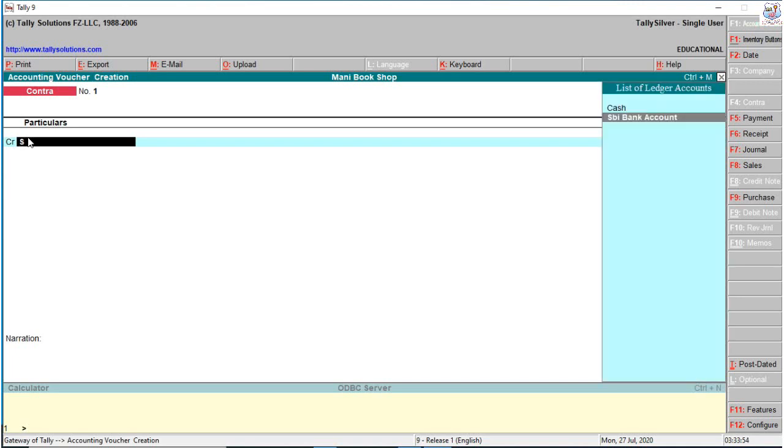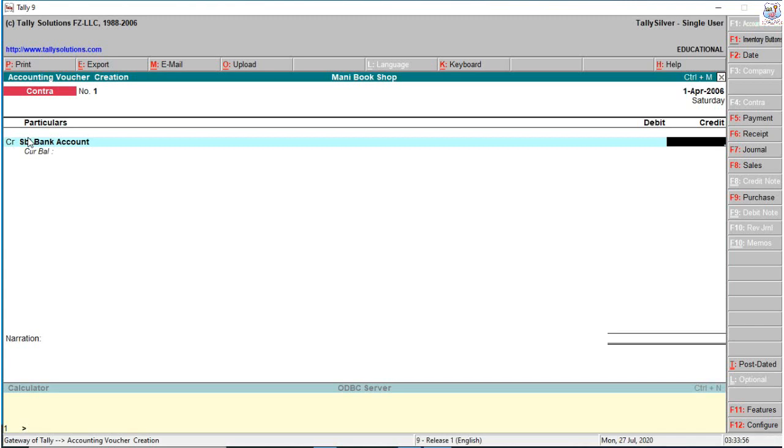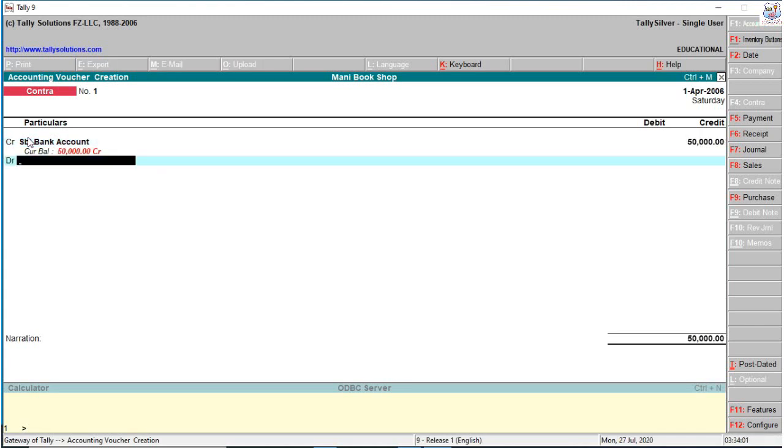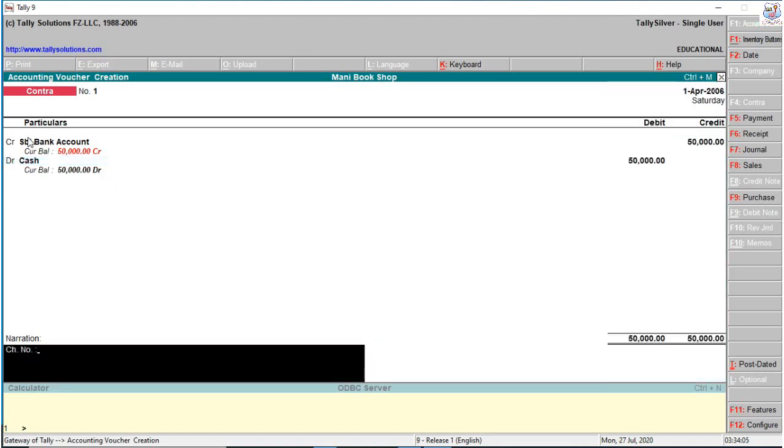So first I enter the F4 contra, F6 receipt. So F4 contra, bank entry. So SBI Bank 50,000.